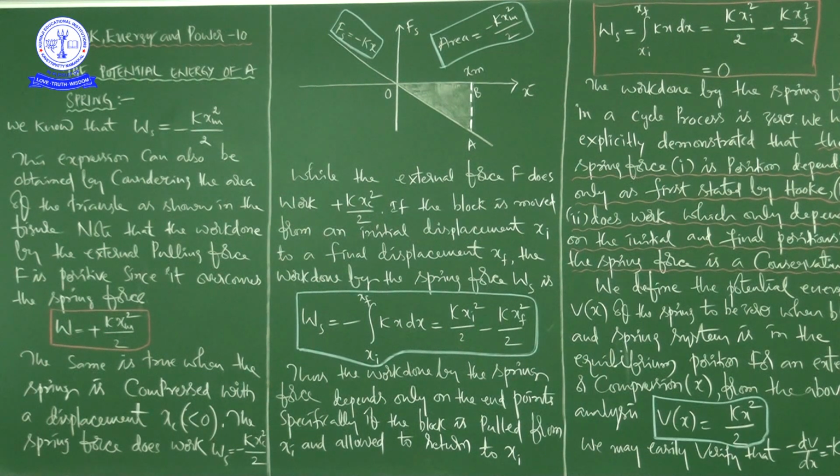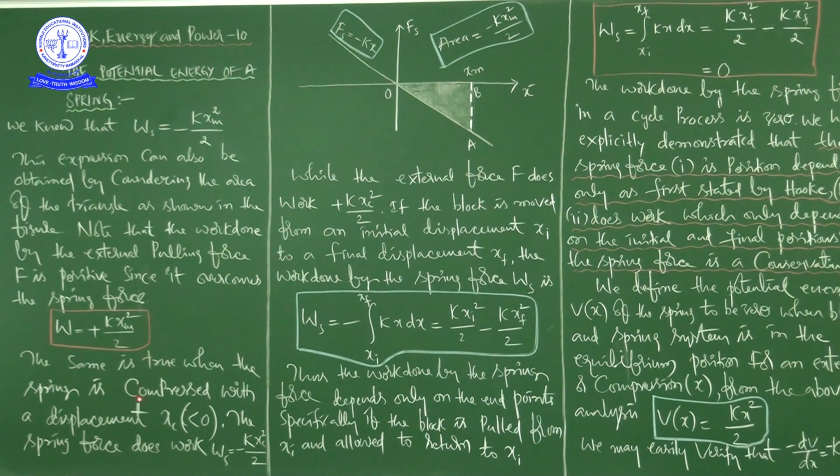So the work done by the external pulling force F is positive since it overcomes the spring force, so W is equal to plus k into xm square by 2.